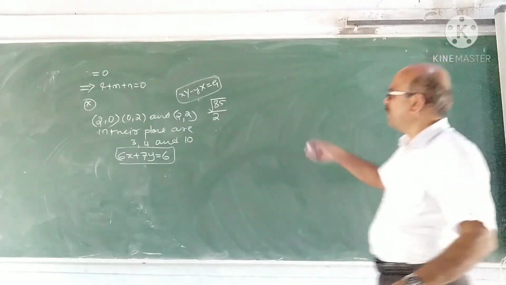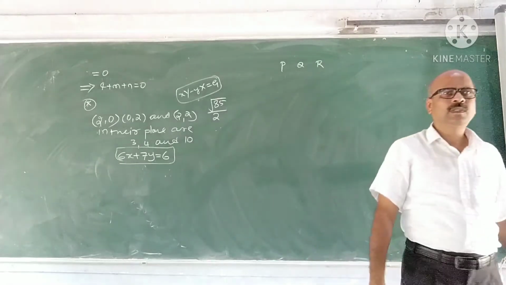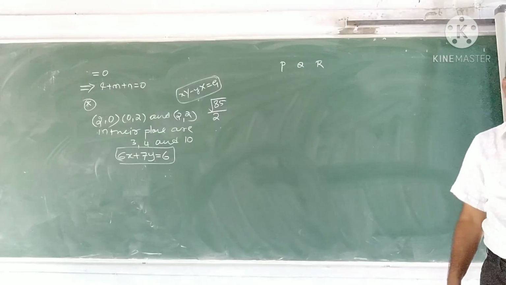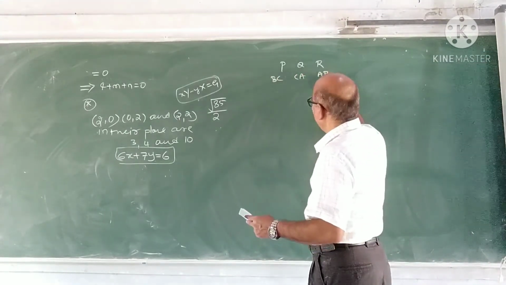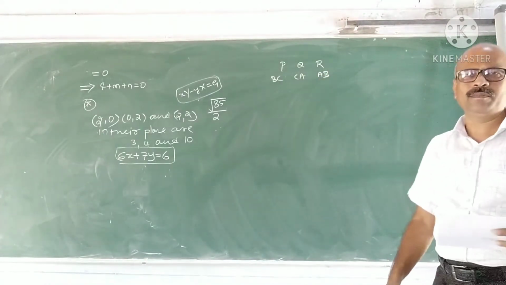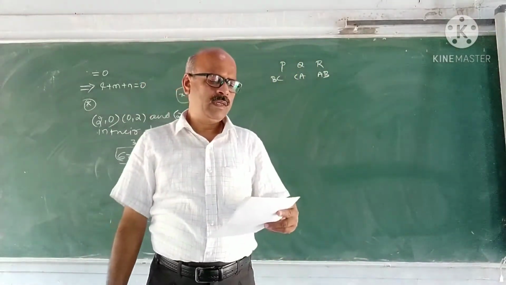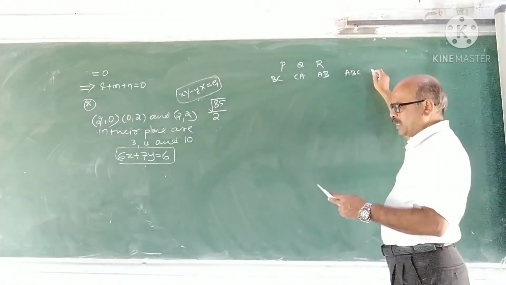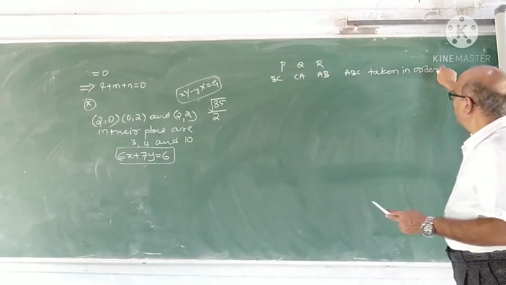Next problem. Three forces capital P, Q, R act along the sides BC, CA, AB of a triangle ABC, taken in order.